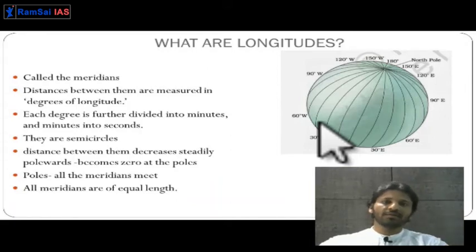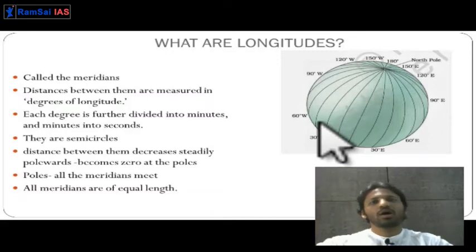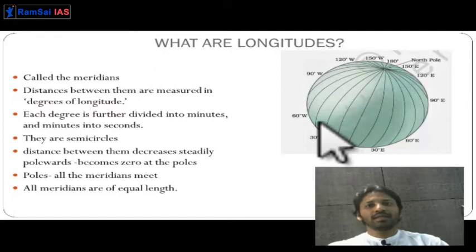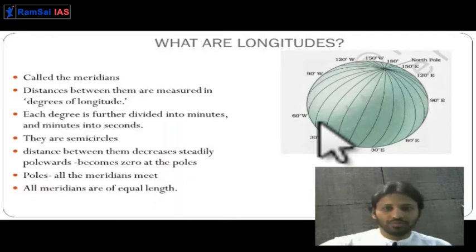So what did geographers do? They chose one longitude from a place, the Royal Observatory of Britain in London. They took the particular longitude going through that Royal Observatory as the basic longitude, called 0 degrees longitude, or the prime longitude.